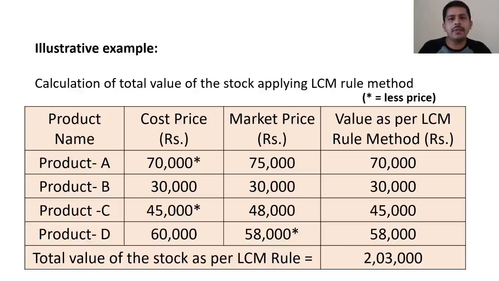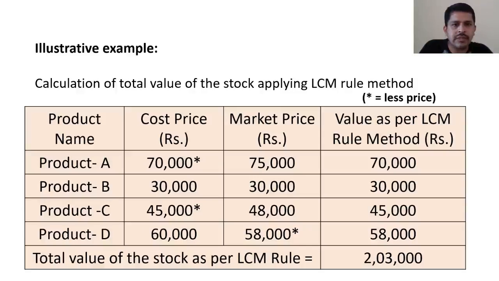Illustrative example on LCM rule method. In the first column, they have given different products, namely product A, product B, product C, product D. In the second column, they have given cost prices as 70,000, 30,000, 45,000 and 60,000.